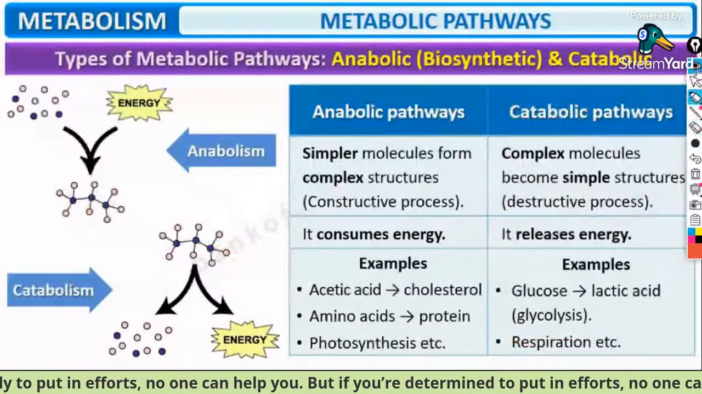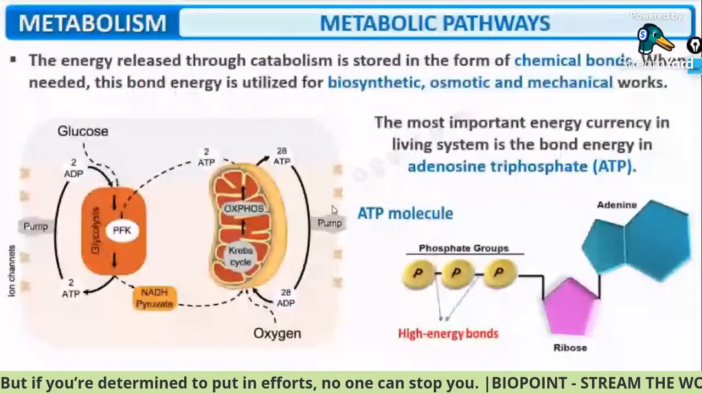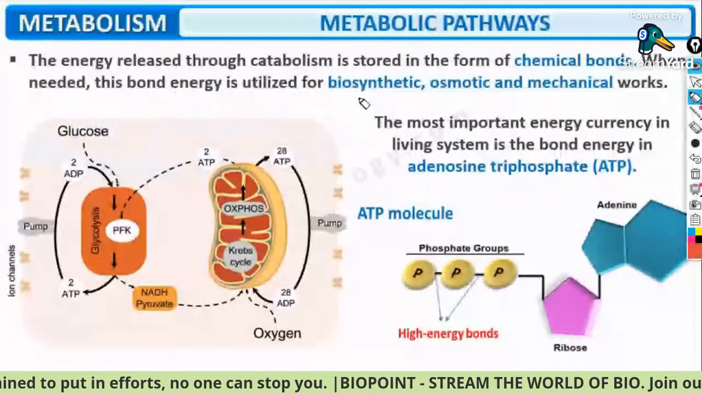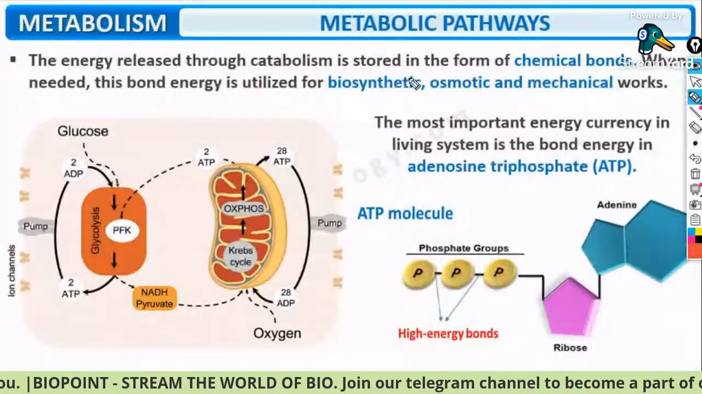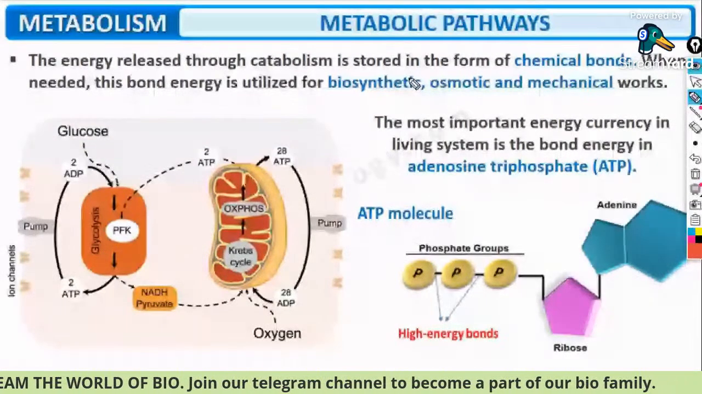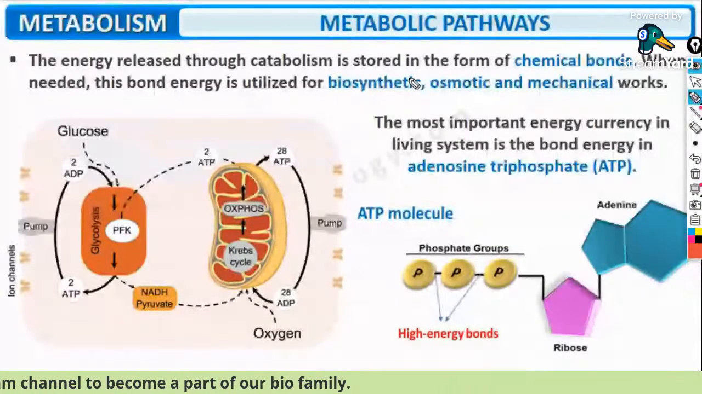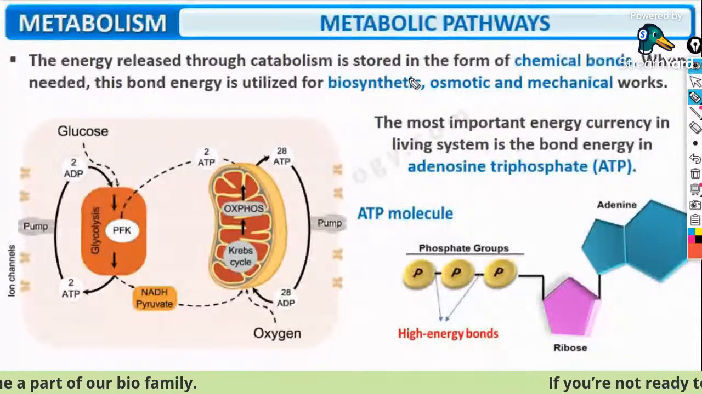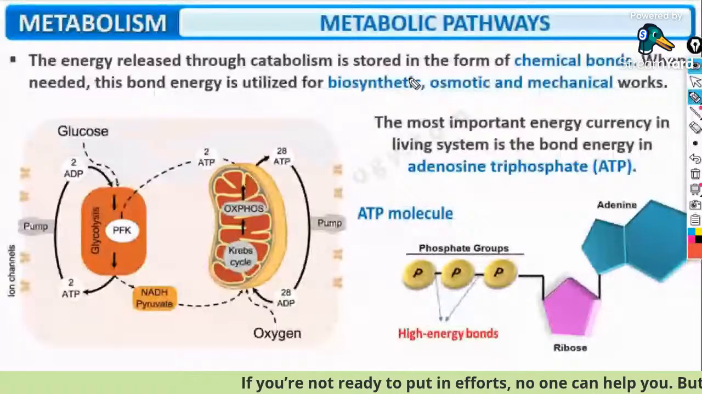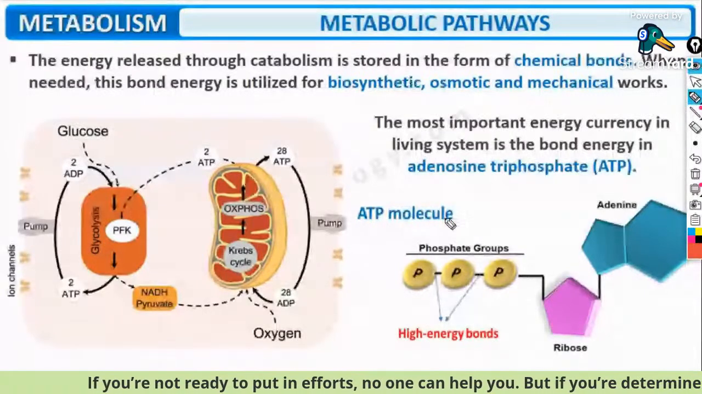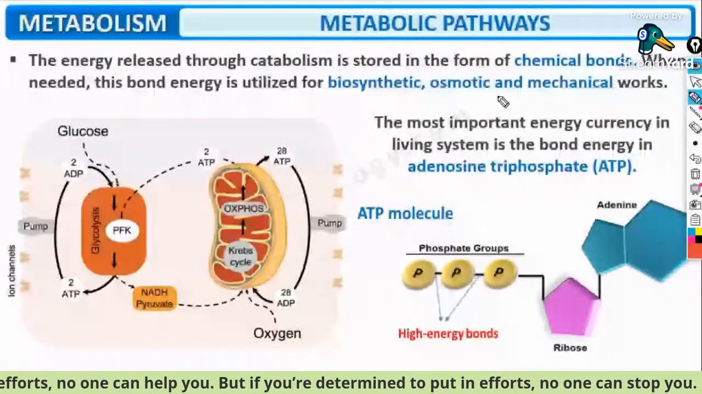Done. Let's move on with the next part of the chapter. Guys, there is nothing detailed to study. I'll be telling only those things which you have to study. The energy released during catabolism is stored in the form of chemical bonds. Don't worry if you cannot understand everything, just learn by heart whatever points I'm telling you. That's the important thing, because the end part of this chapter is quite difficult for everybody, as there is a lot to learn by heart. When needed, this bond energy is utilized for mechanical work.